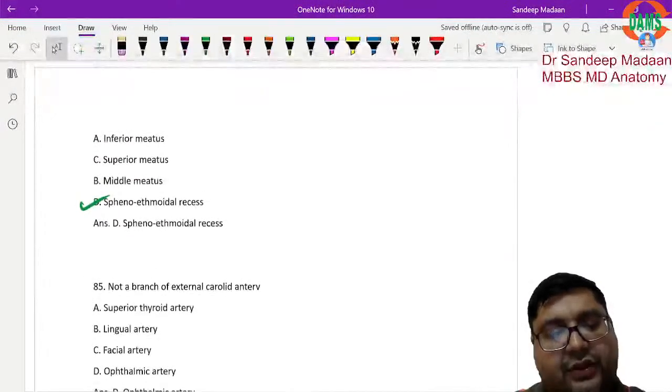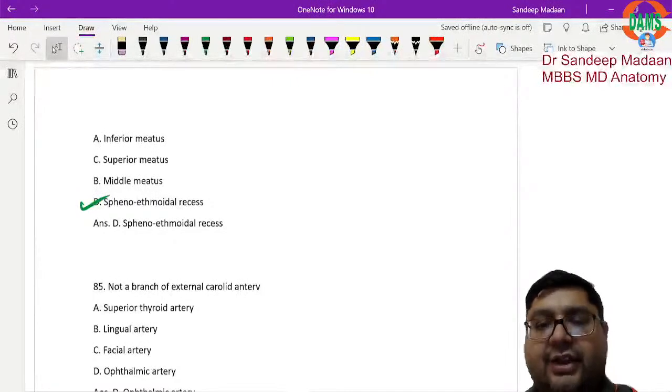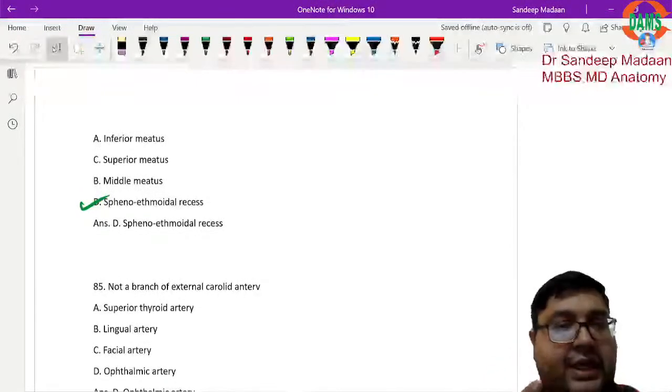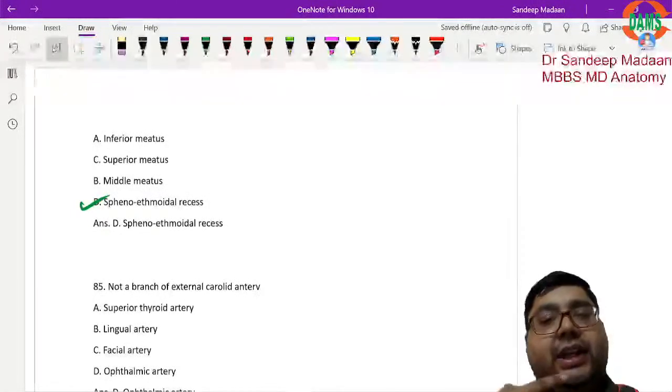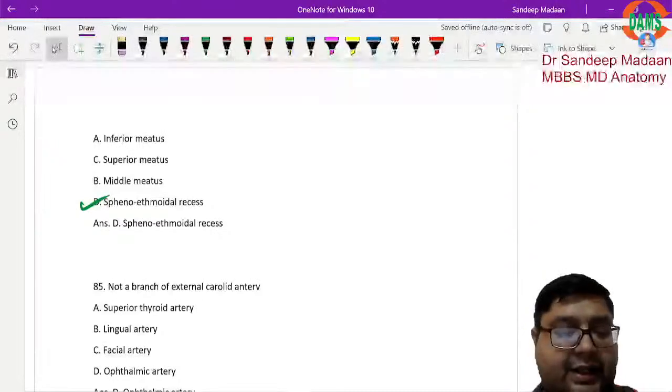Not a branch of the external carotid artery. So we know the branches of the external carotid artery. What are the branches? One medial, that is ascending pharyngeal. Two posterior, posterior auricular and occipital. Three anterior, superior thyroid, lingual and facial. And two terminal, that is maxillary and superficial temporal.